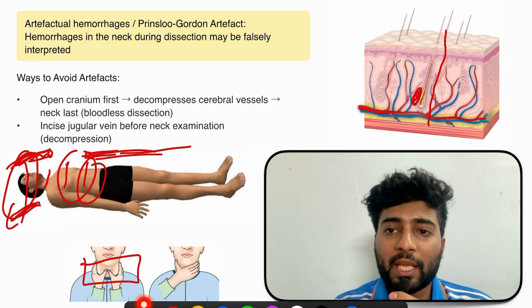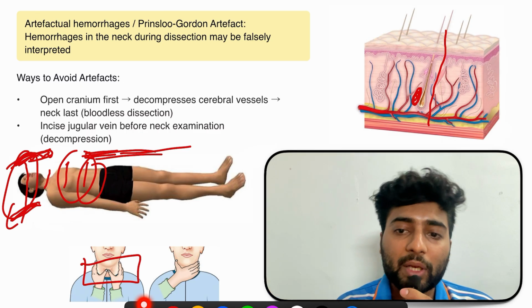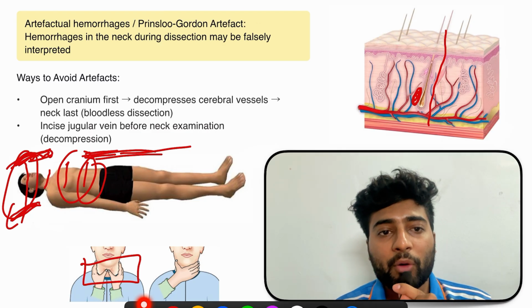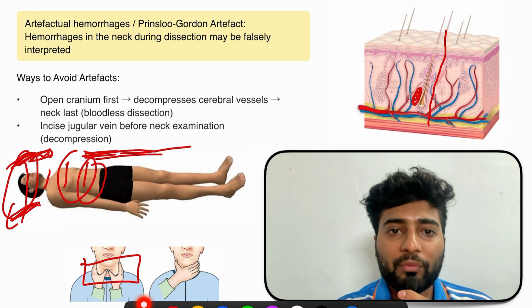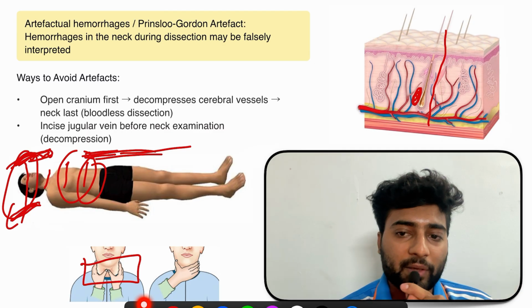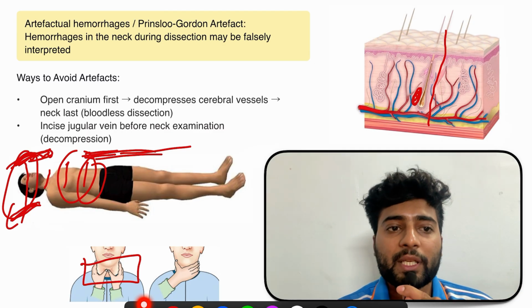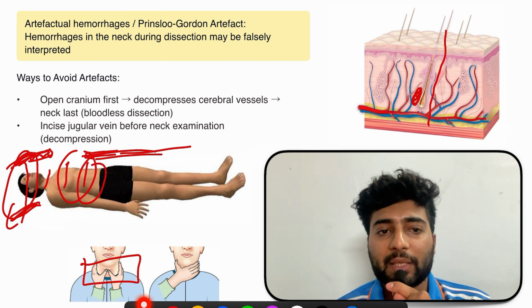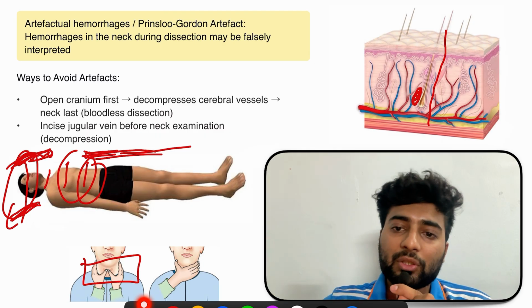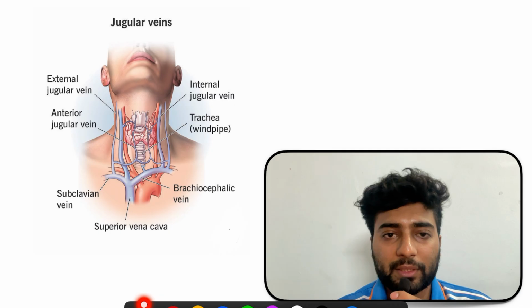During the dissection, if we cut a vessel and there is blood inside the vessel, that will come out and look like a bruise. So that is the Prinsloo-Gordon artifact. Now to avoid this, we open the cranium first and decompress the cerebral vessels. Decompression means blood is going out of the vessel, and then we open the neck at the last. We also incise the jugular vein before neck examination to decompress it, or to remove the blood from that vein, so that it does not mimic a bruise. So these are the jugular veins that we need to incise.